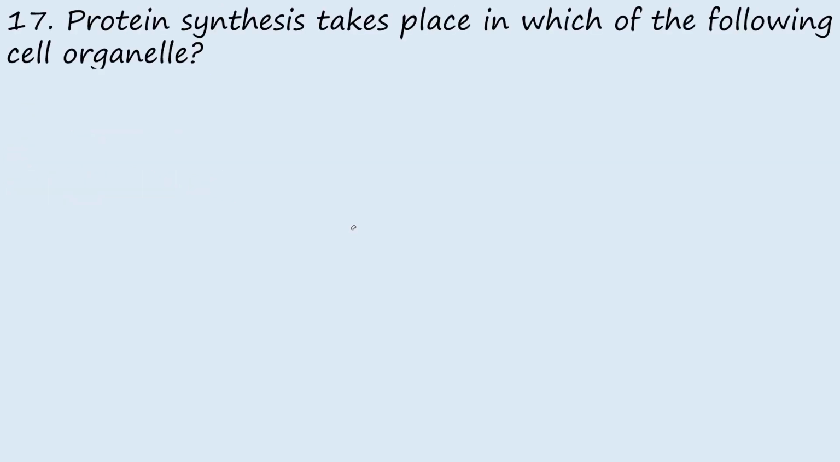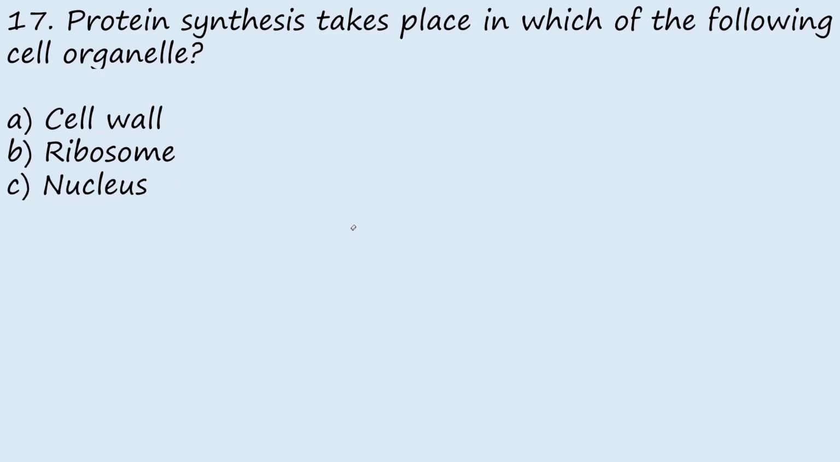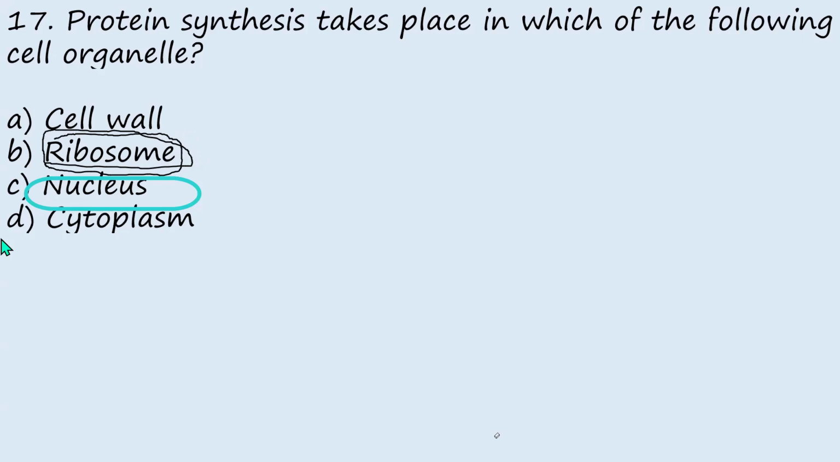Question 17. Protein synthesis takes place in which of the following cell organelles? A, cell wall; B, ribosome; C, nucleus; D, cytoplasm. So, ladies and gentlemen, ribosome is the answer to this question. Ribosomes are the part of the cell involved in the synthesis of proteins. So the answer is option B.